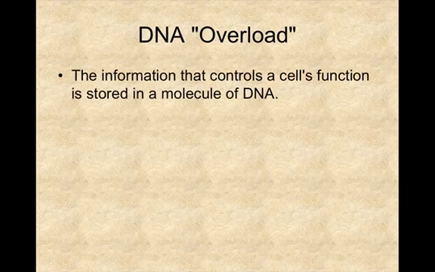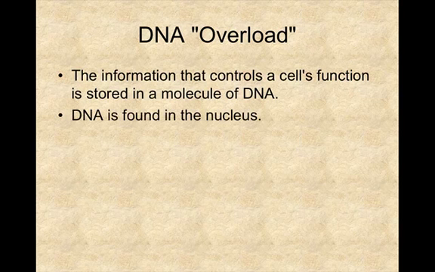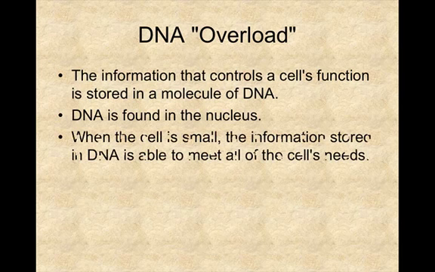DNA overload is where there is not enough DNA to help the cell function properly. The information that controls a cell's function is stored in one molecule of DNA, and DNA is found in the nucleus. And we learned back in chapter 7 that the nucleus is the control center of the cell. When the cell is small, the information stored in DNA is able to meet all of the cell's needs, so the cell functions properly.